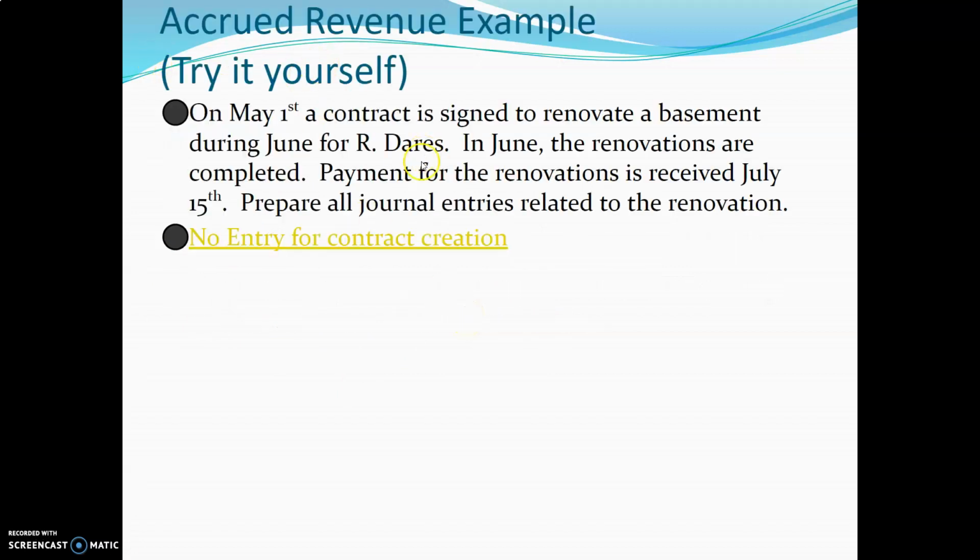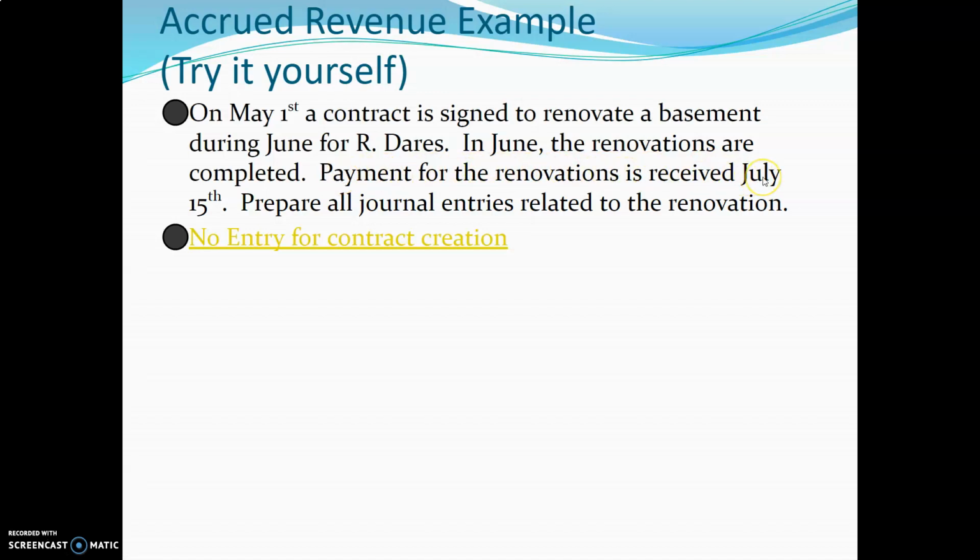We've got another example. We're jumping right into a second one. Pause the video at this point, give this a read through, and try and do it on your own. Again, no entry for the contract creation, so just keep that in mind. So let's take a look. On May 1st, a contract is signed to renovate a basement during June. In June, the renovations are completed. Payment for the renovation is received July 15th. All right, so it says right here, there's no entry for the contract being signed. Well, how exactly do we do this? I mean, no money is exchanged.